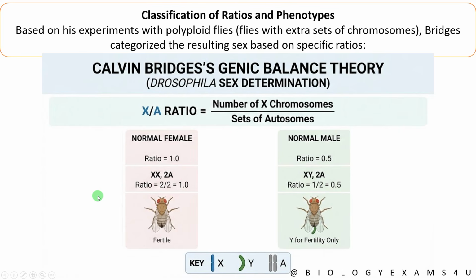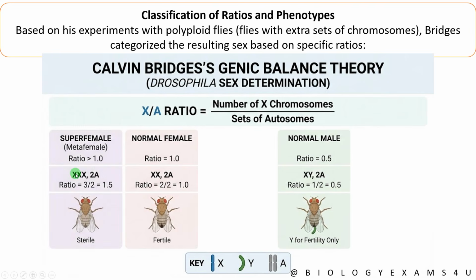Then he further studied and found many ratios in between. Let us see. There are 3 X chromosomes and 2 sets of autosomes. That is 3 by 2, which will be 1.5. If the ratio is greater than 1, it will be a super female, and this is sterile also.